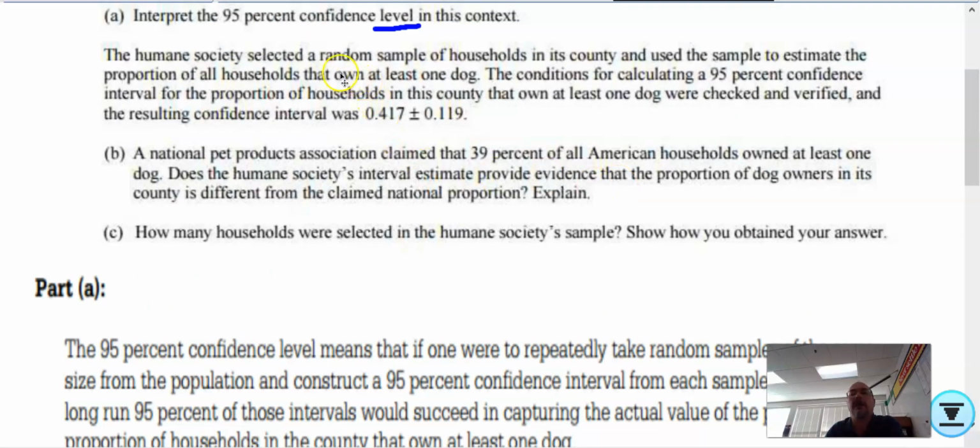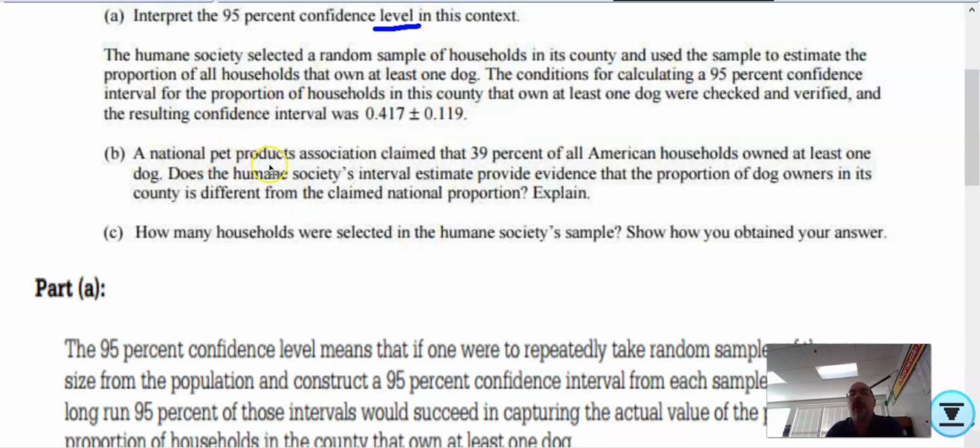The Humane Society selected a random sample of households in this county and used the sample to estimate the proportion of all households that own at least one dog. The conditions for calculating the 95% confidence interval for the proportion of households in this county that own at least one dog were checked and verified. So, ladies and gentlemen, that means you don't have to do it. They've already checked all the conditions, and they said it's been verified. And the resulting confidence interval is p hat plus or minus, there's our margin of error, folks. Okay, that's our margin of error. That's the z star times the square root of p hat times its complement divided by n.